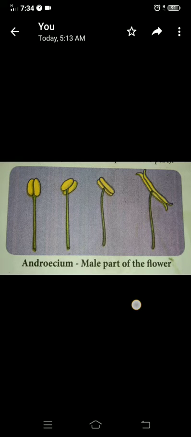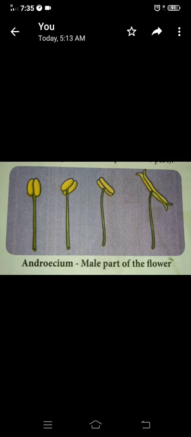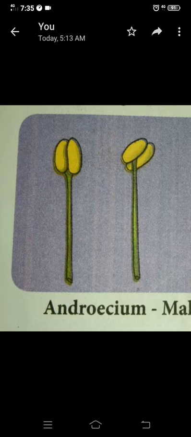Because it is having an arrangement. In some flowers it is arranged at the tip. In some flowers, the stamen filament is attached in the center of the anther. In some plants it is attached at the center, but the anther is long. Here the anther is so big and long. Inside it is having pollen grains. What is it having?